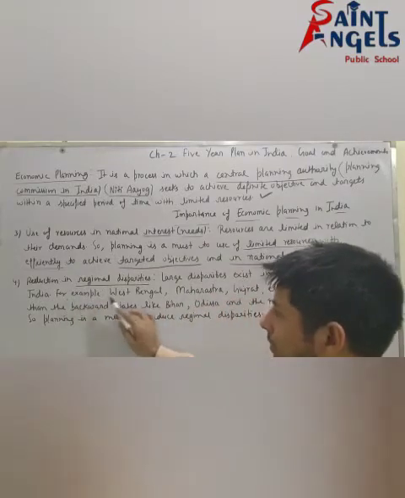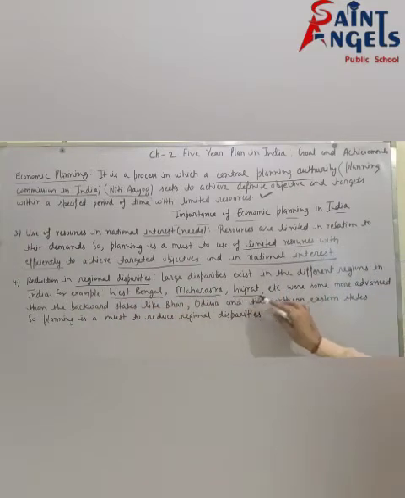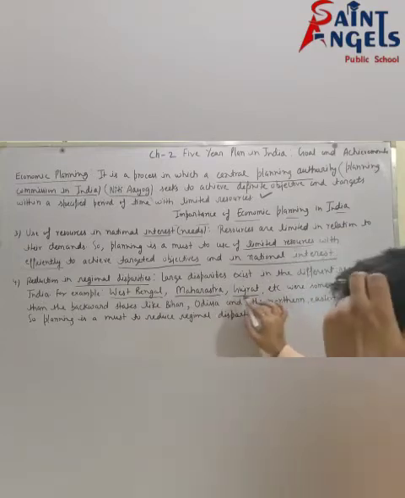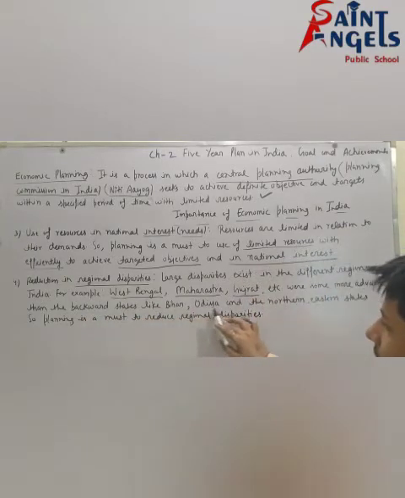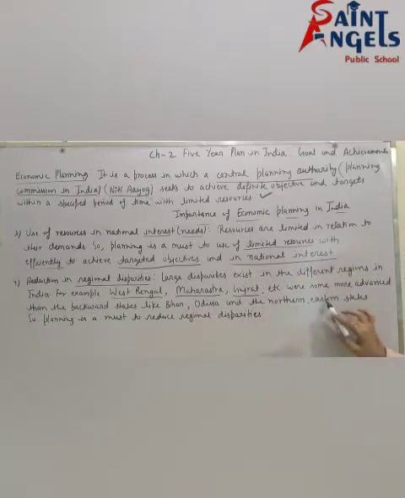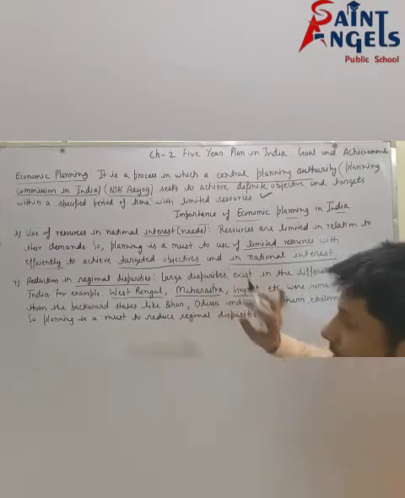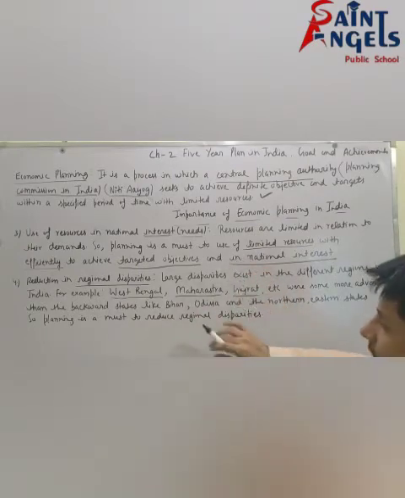For example, West Bengal, Maharashtra, Gujarat, etc. are more advanced than backward states like Bihar, Odisha and the north-eastern states. Some states are more advanced and some are more backward.